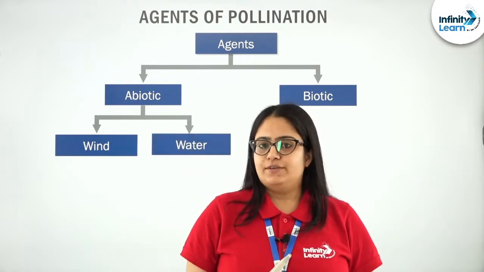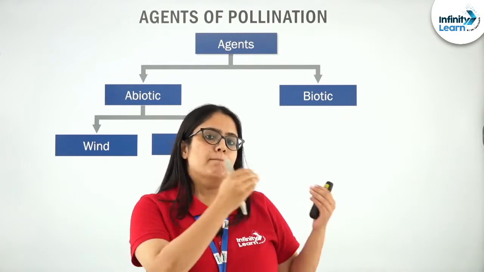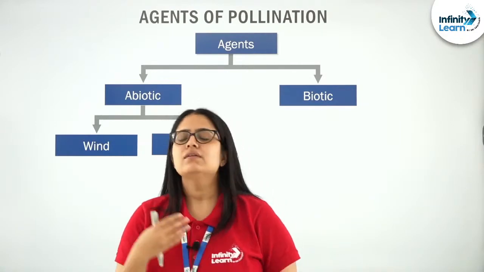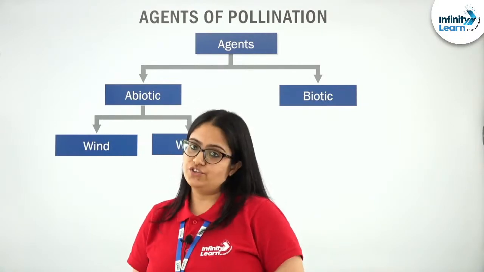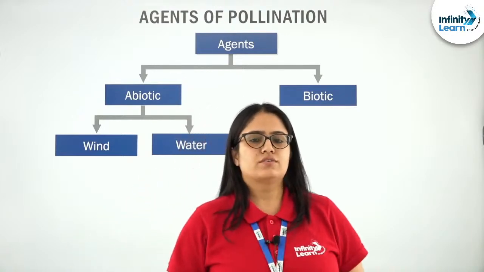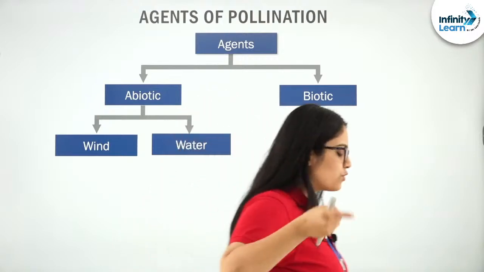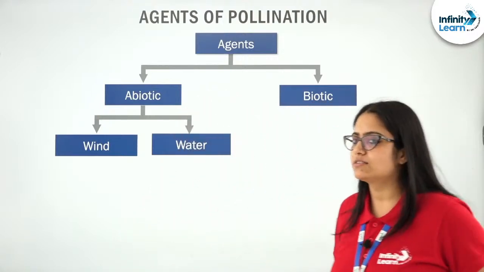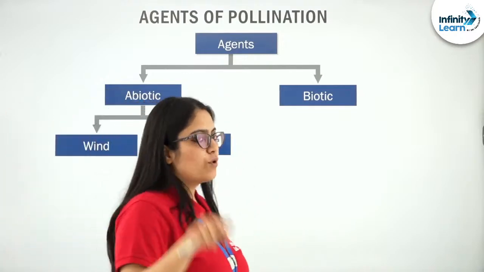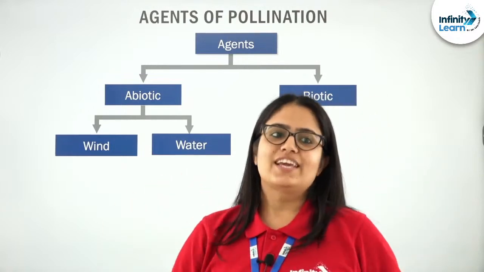Next I want to ask one question. Listen carefully. Do plants use biotic agents more, or abiotic? Which is the most common agent of pollination seen in flowering plants? Just give it a thought. I am waiting for your response, students. Hello Sunil, can you tell me?